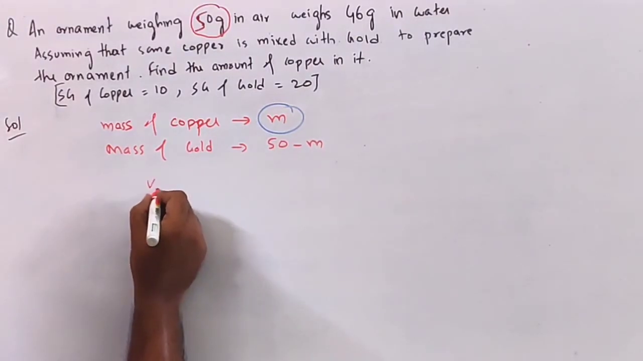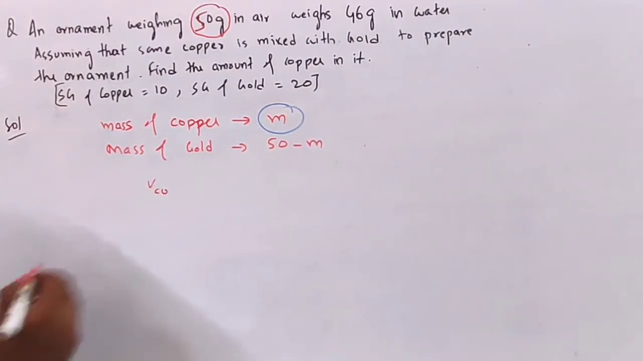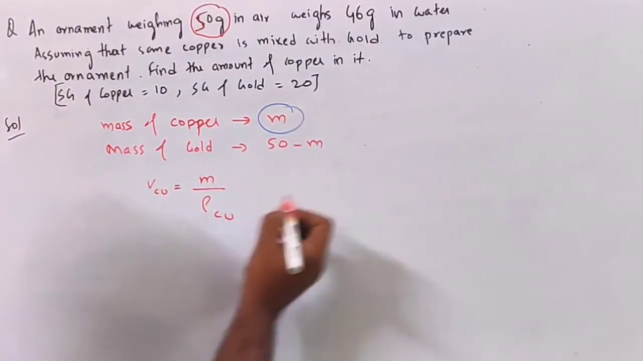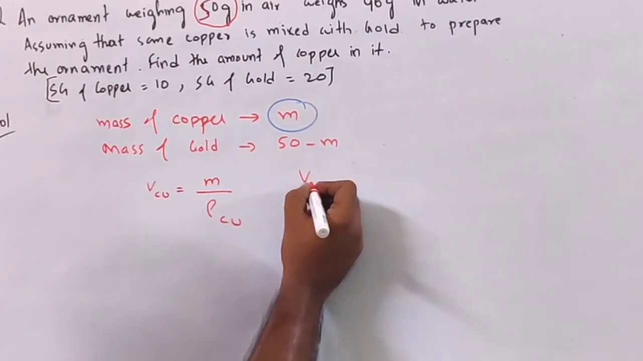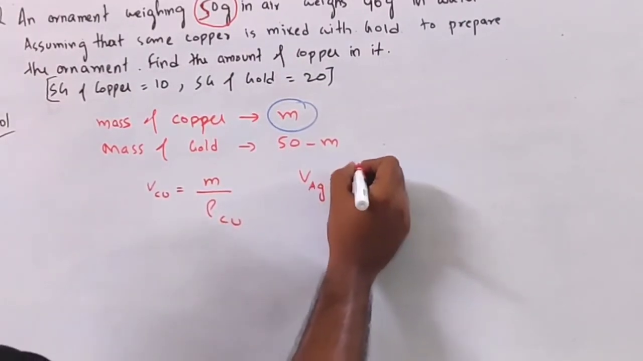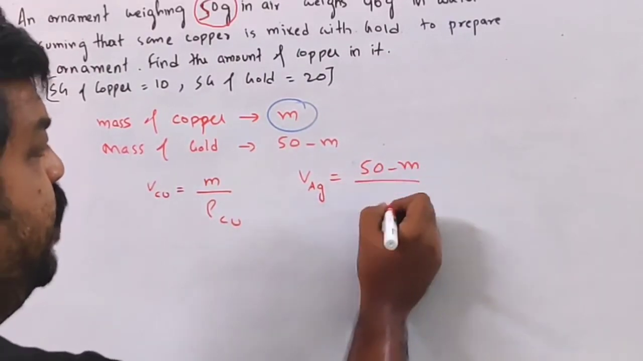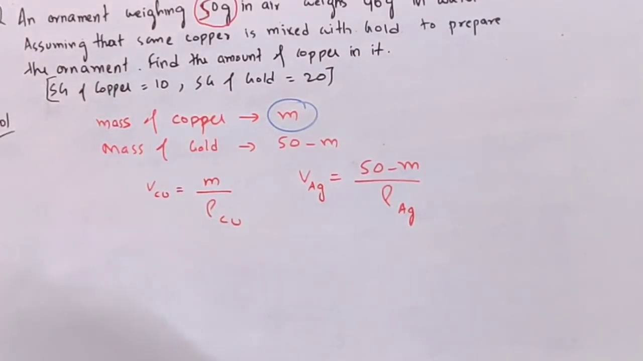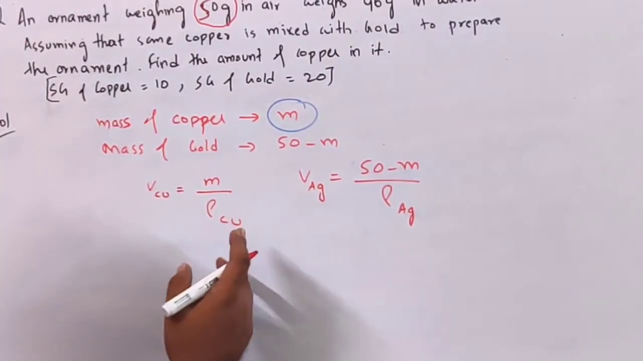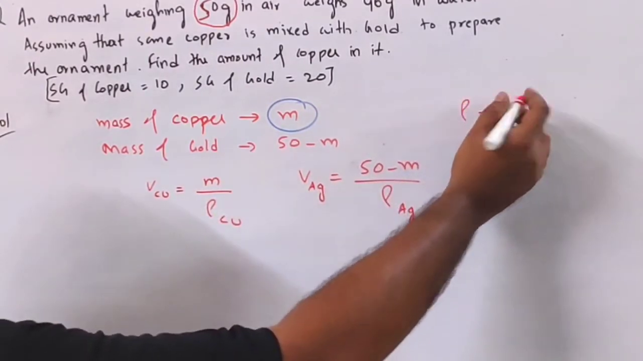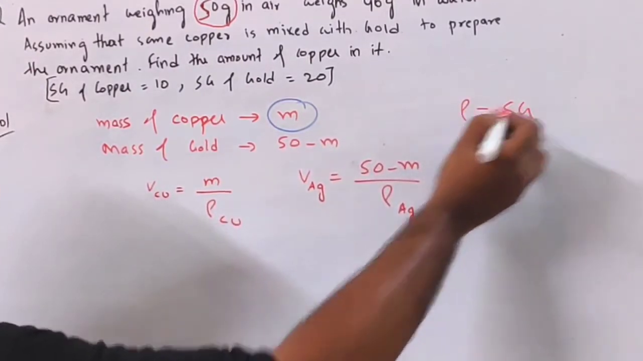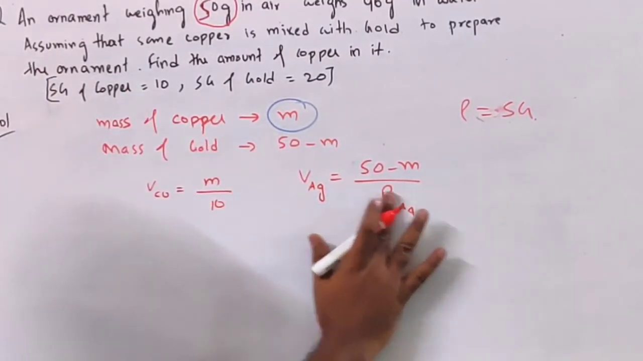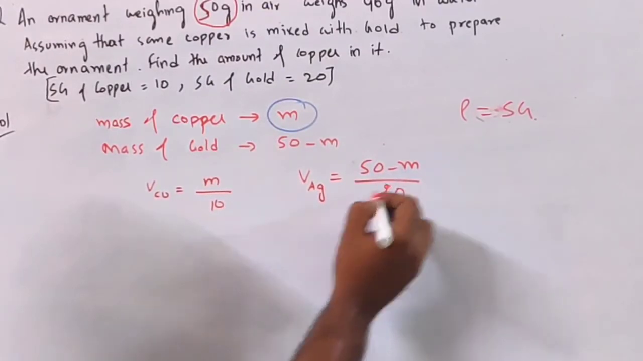So the volume of copper will be equal to the mass of copper divided by the density of copper. Similarly, the volume of gold will be equal to the mass of gold divided by the density of gold. Now, if we are using the CGS system, we can replace density with specific gravity. The specific gravity of copper is 10, and this is 20.